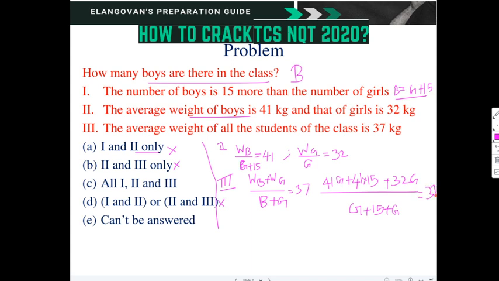Now we have got only one variable, G, so we can find G from this. Once G is known, we can substitute it here and find the number of boys. So finally, what is the answer for us? All of 1, 2 and 3 are required to find it out. Okay, next.